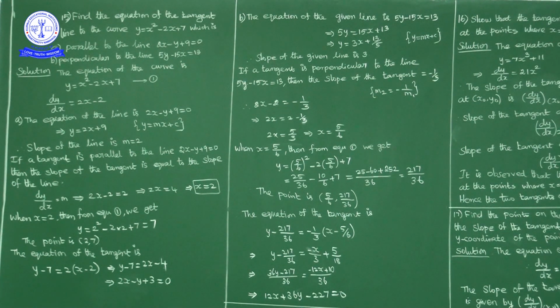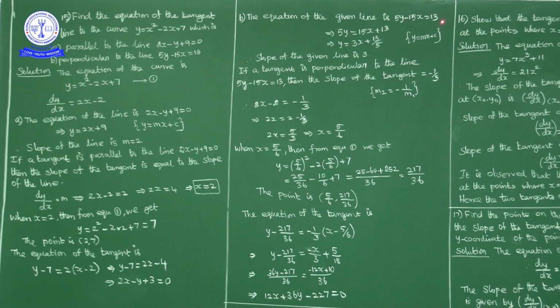And next question, in this one only the B part, that is, find the equation of the tangent to the curve y is equal to x square minus 2x plus 7 which is perpendicular to this line. Slope of the tangent perpendicular to the line 5y minus 15x is equal to 13. So what is the given line? The given line is 5y minus 15x is equal to 13.